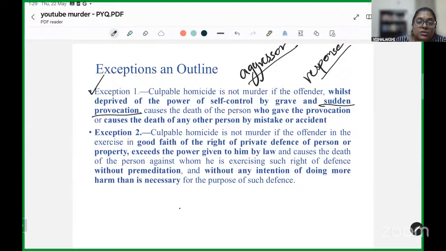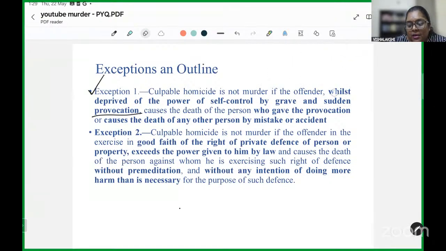And because he has provoked you, that has resulted in a response from you. There has been some initiation from the person, there has been some act which has deprived you of your self control, which has resulted in the act on your behalf. And therefore, in order to confuse you, this kind of question may be asked.